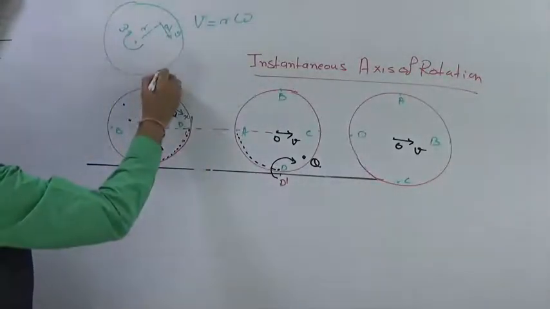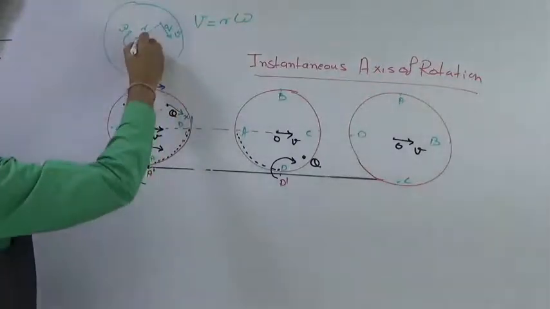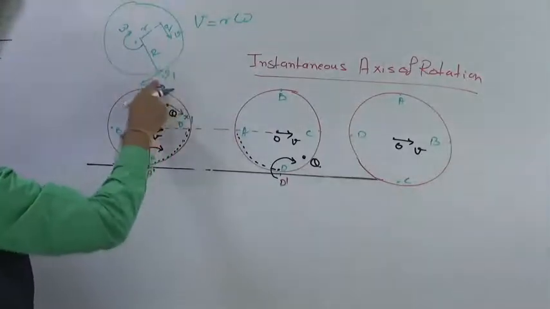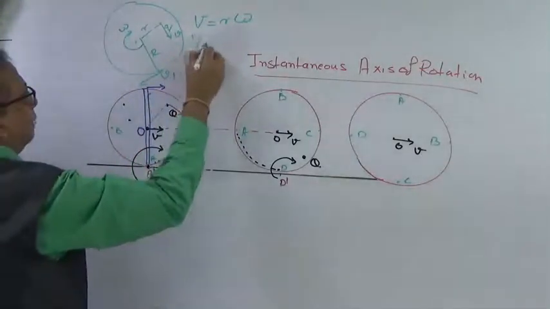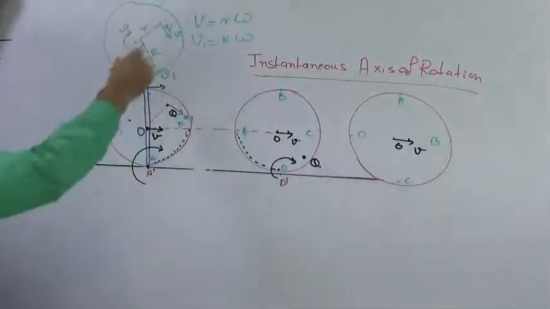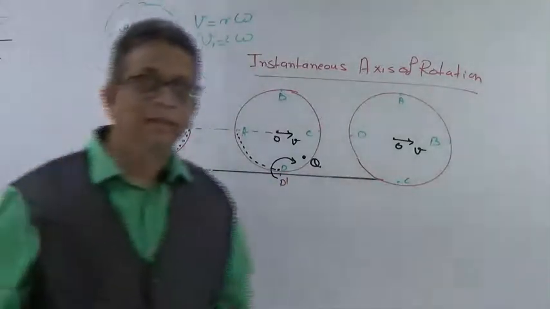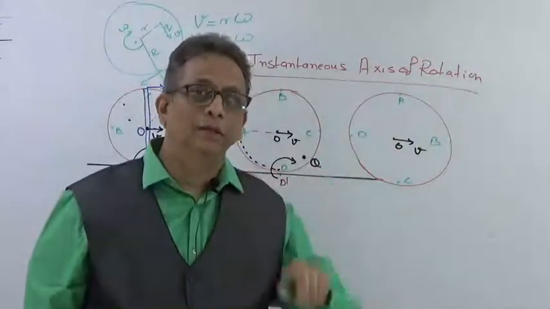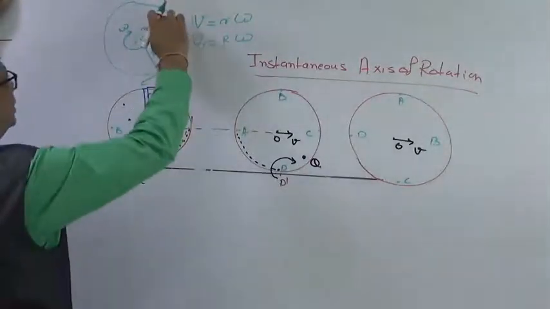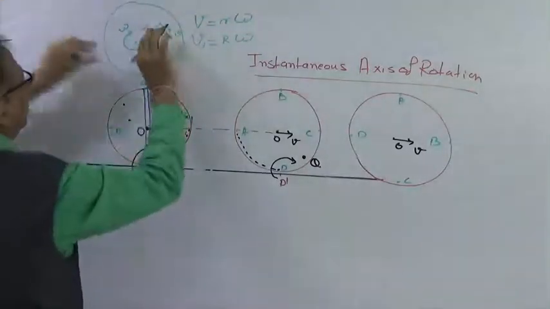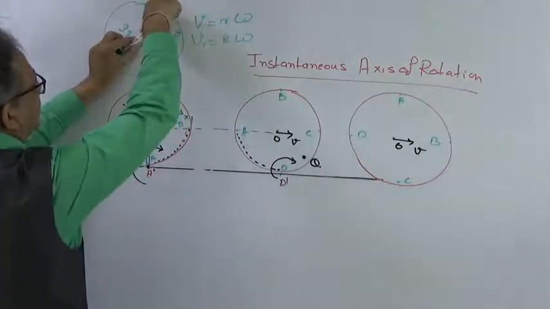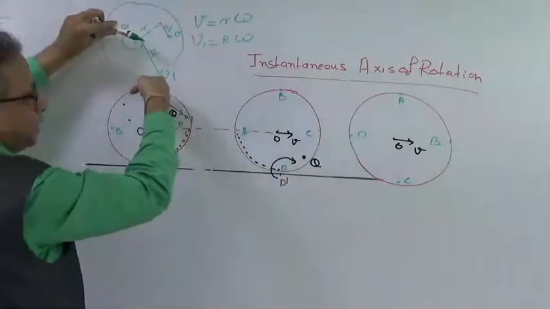So for different positions, suppose the total radius is r, and if I want to find the velocity v1 at the rim, I would say v1 is equal to r into omega, because omega would be the same for all the particles that are rotating around the wheel. The linear velocity means, when it is rotating, for some moment it has a linear velocity whose direction is changing.